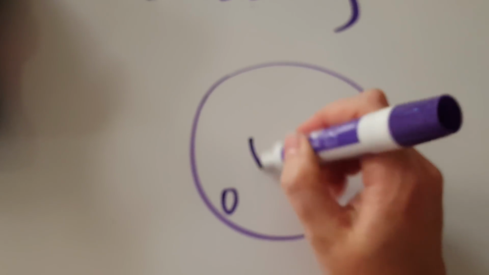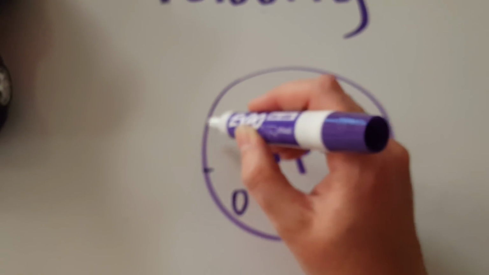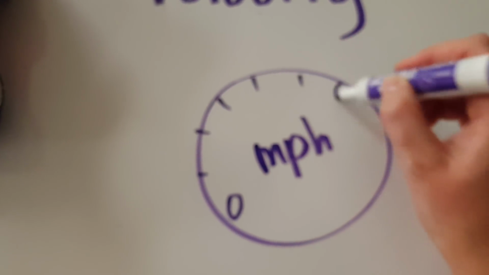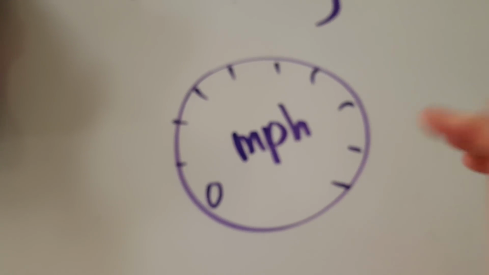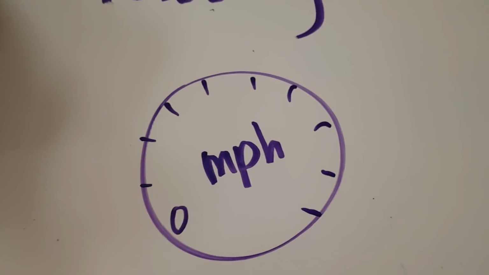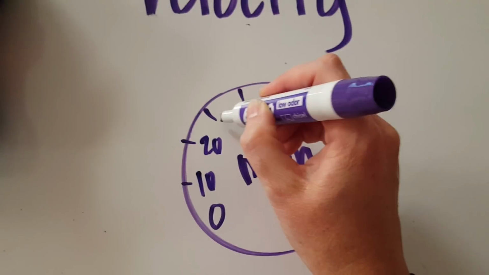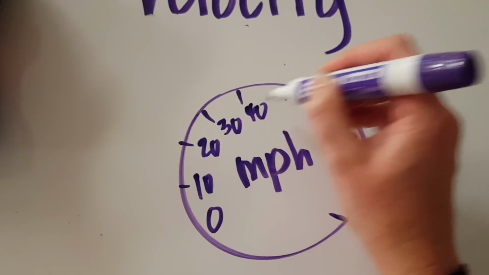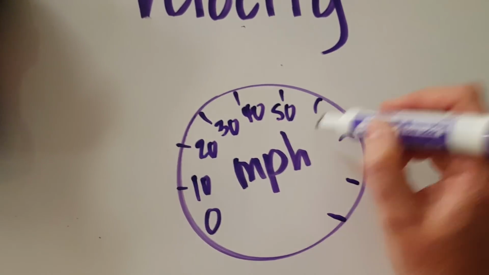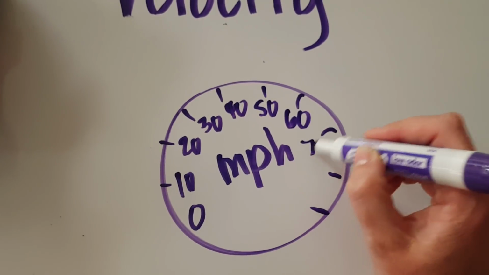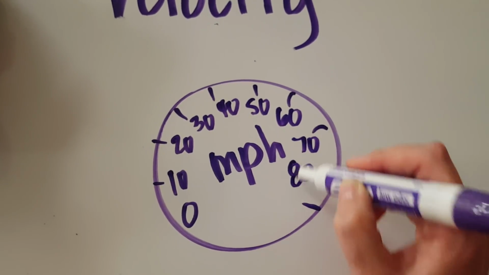Sometimes you see a big circle with 0 miles per hour, then it goes up to 10, 20, 30, 40, 50, 60, 70, 80, and if you're really lucky it goes up past 100 miles per hour, and you're going super fast. In most cars they have a digital speedometer, and it just spits out the actual speed of the car as a reading.